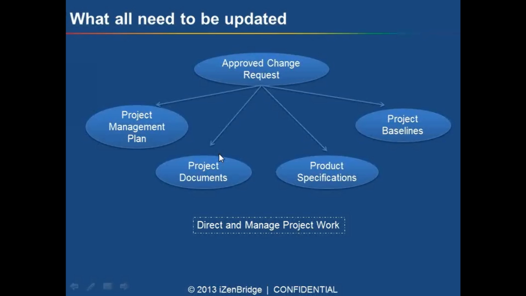Your project management plan may be affected by this. Your project specifications may be affected by this. Your project documents may be affected by this. And the process through which you are going to execute these changes into your project is direct and manage project work. This is the process which takes approved change requests as inputs. In fact, there are two other processes, but these changes are implemented through direct and manage project work.